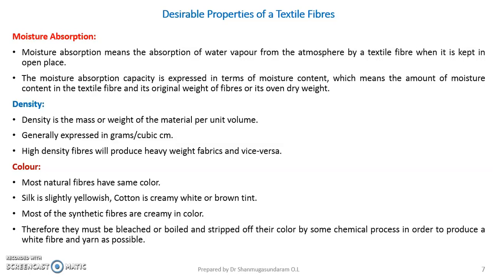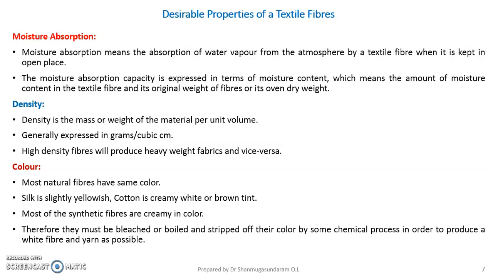The moisture absorption capacity is expressed in terms of moisture content, which means the amount of moisture in the textile fiber relative to the original weight of the fiber, or its own dry weight. So the moisture absorption property is also a desirable property. Again, it depends upon the end use of the material.